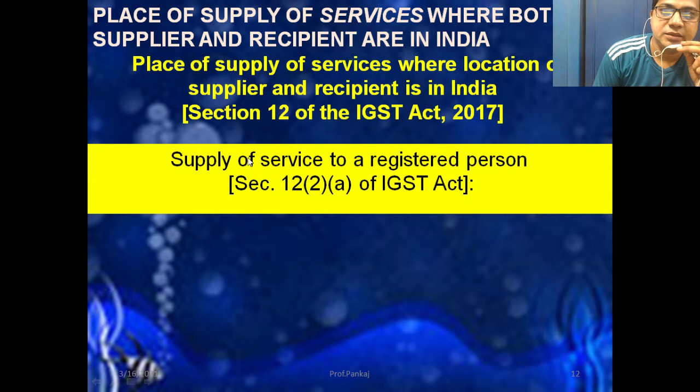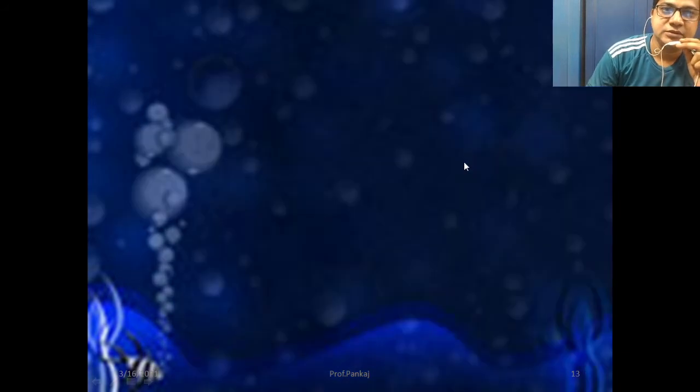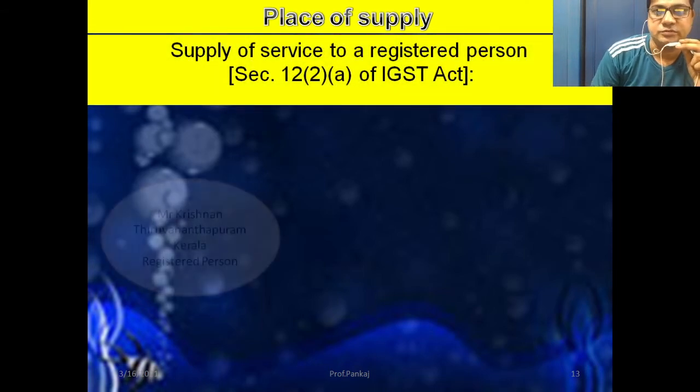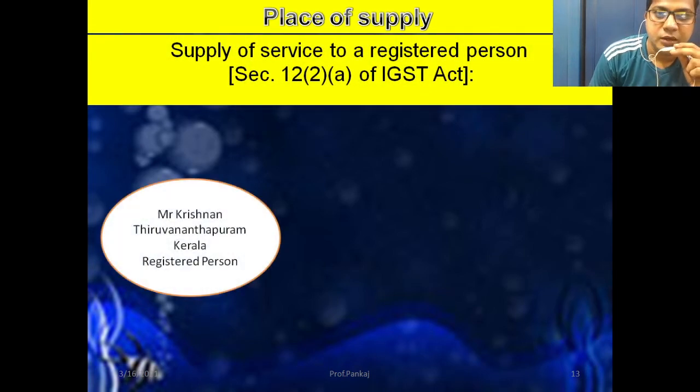The supplier and recipient are in India. Supply of services to a registered person, Section 12 subsection 2 clause A.